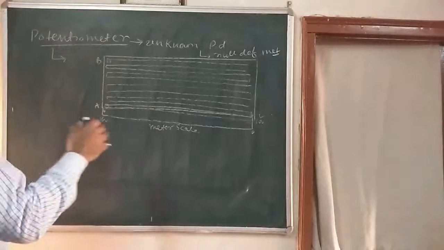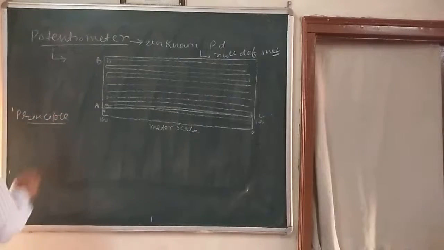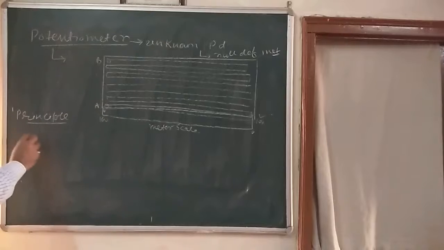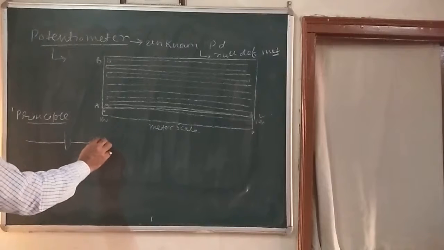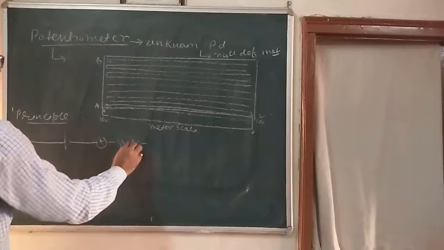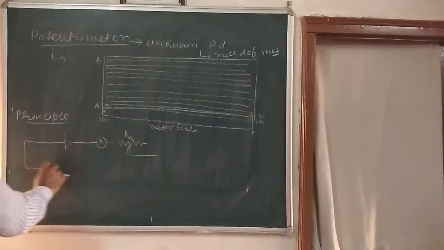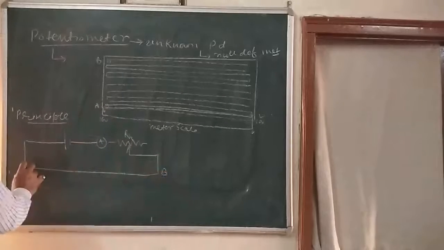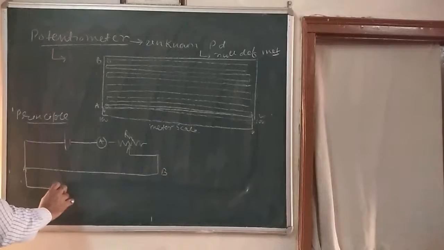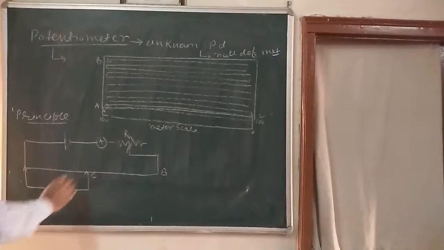Now I am going to explain the principle of it. The principle of potentiometer we are going to explain here. For that I am drawing a figure. Here is a battery. Here is an ammeter. Here is a rheostat, RH stands for rheostat. Here is a potentiometer AB. This potentiometer is connected like this. Here we are using a voltmeter, and here it is connected through a jockey.